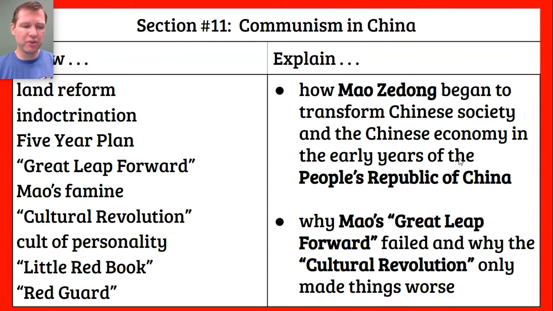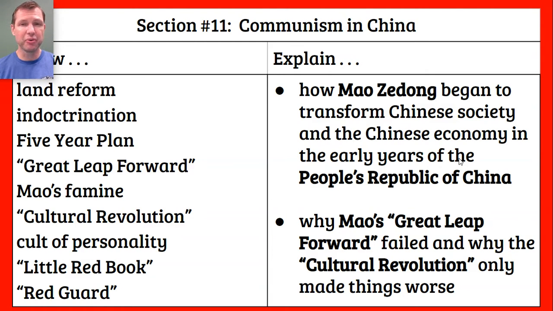We are continuing with unit number 9A, the Cold War in Europe and Asia, and this is section number 11, Communism in China. So you'll remember that after a long civil war, separated by the Japanese invasion and occupation of China, the CCP, the Chinese Communist Party, had defeated the Kuomintang, also called the Nationalists, and had driven them completely out of China off to the island of Taiwan.